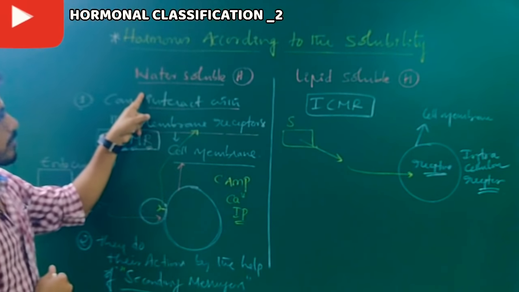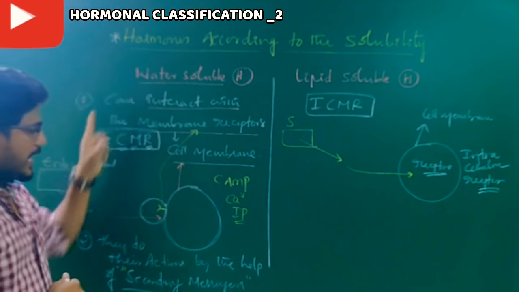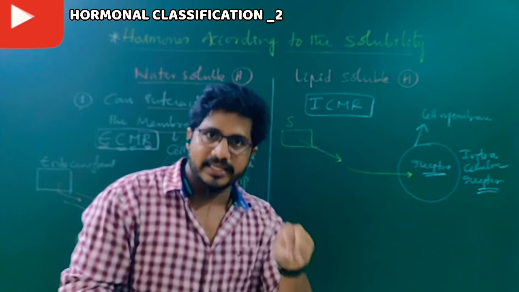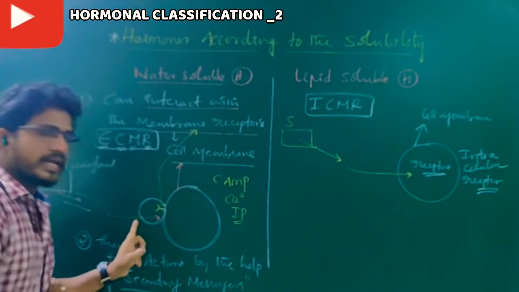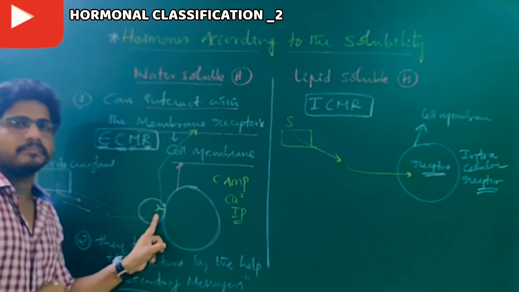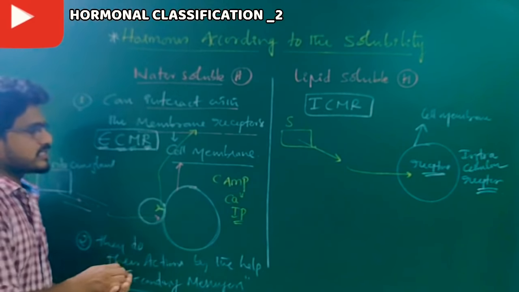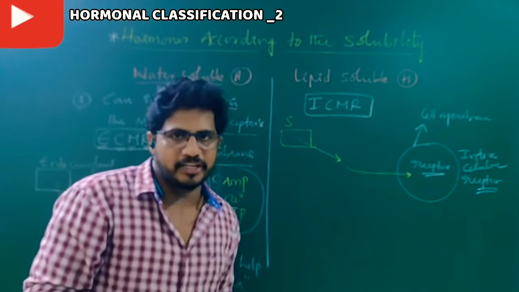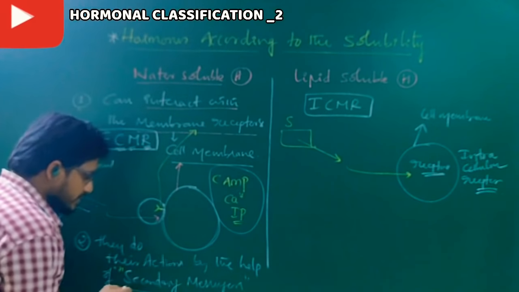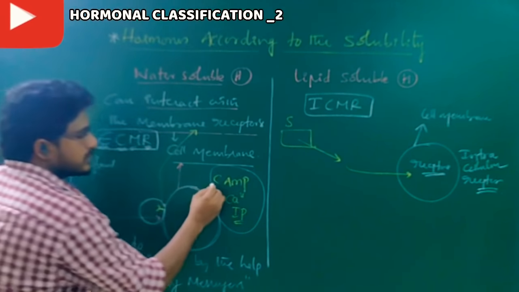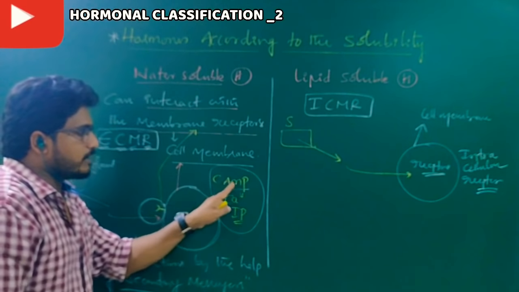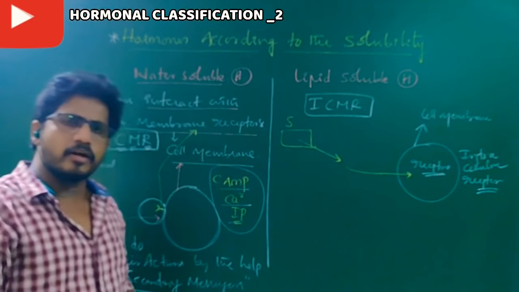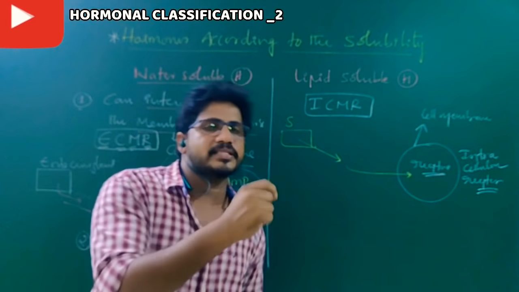But when we talk about water soluble hormones, as these hormones do not have access to interact directly with the receptors inside the cell, they have accessibility only till the cell membrane receptor. Then some chemicals are required to continue their actions till they function. Such chemicals are called secondary messengers. Example, cAMP. cAMP means cyclic adenosine monophosphate. In further classes we will learn about it. And calcium ions, magnesium, inorganic phosphate, so many are there. They are called secondary messengers.